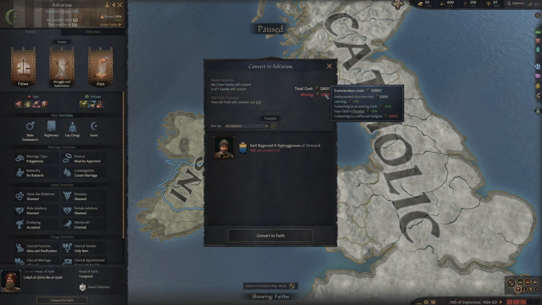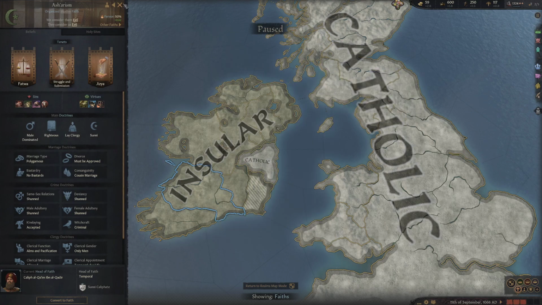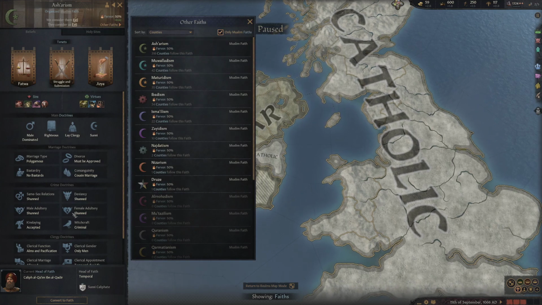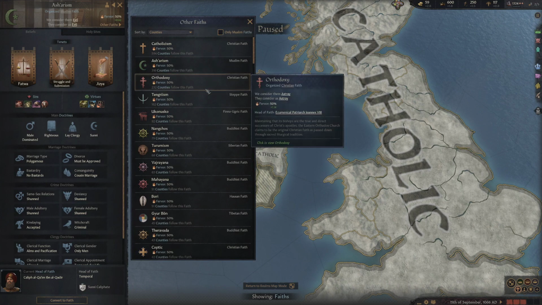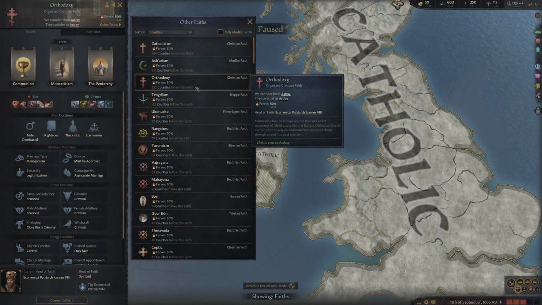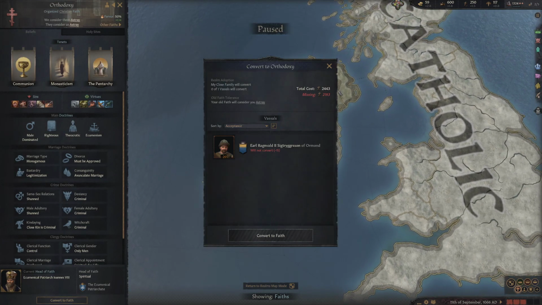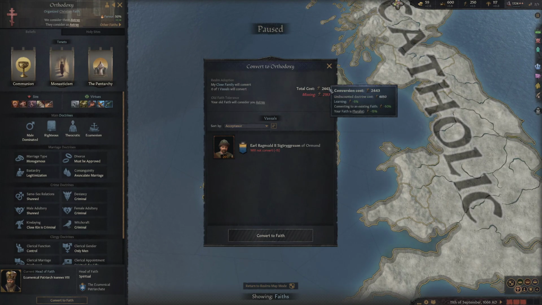However, as I mentioned, because I'm converting to a completely different religion, that then puts it up even further. So, without any of these modifiers, this would actually be quite a bit cheaper. However, with all these modifiers, it greatly increases the cost. And so just to give you a further example, if I go other faiths, there you go. As I'm on a Muslim screen, it's just come up with Muslim faiths. If I click on Orthodoxy, which is another Christian faith, as you can see, it's a lot cheaper because that plus 100% from it being a different religion is not there.